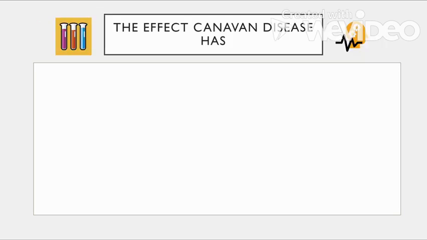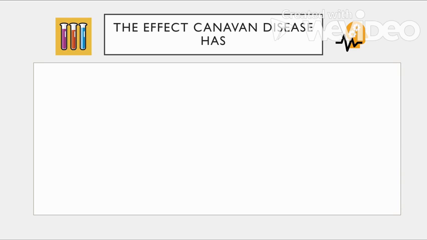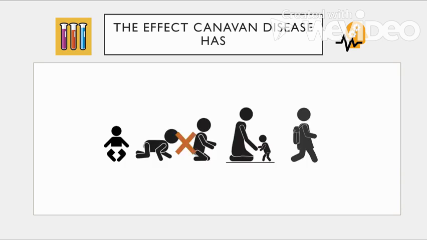Some physical effects Canavan disease has on someone are blindness, deafness, low muscle tone, abnormally large head, and seizures. All of these symptoms get worse over time and progress gradually. Some common mental symptoms are delays in developmental milestones and a reduced quality of life.